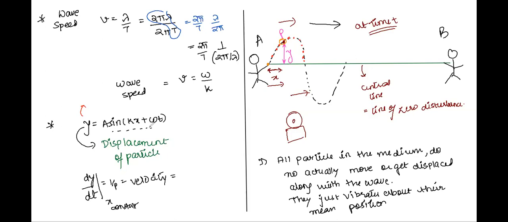So v is a omega cos(kx plus omega t), taking x constant. Now, can you tell me what is the maximum value of wave velocity? We'll equate it to 0. This is particle velocity. Can you tell me what is the maximum value of particle velocity? Yes, a omega. So this a omega is the maximum value of particle velocity, right?